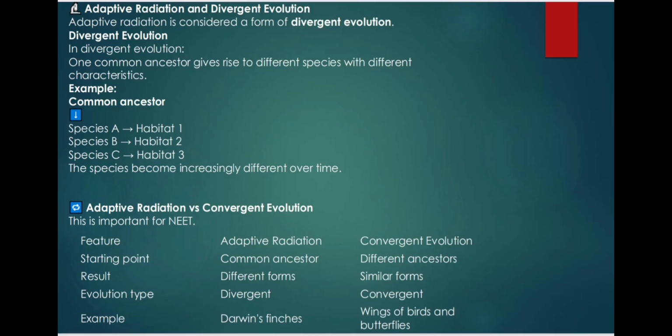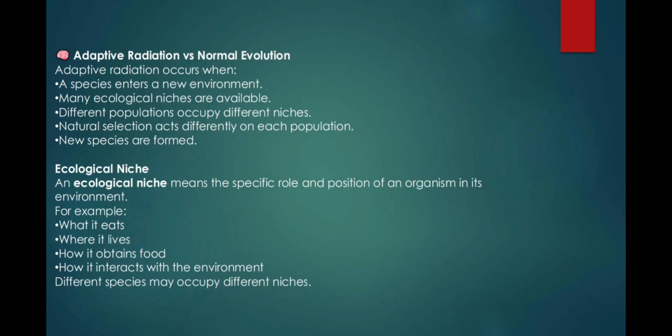Evolution types: divergent, convergent. Example, Darwin's finches. Wings of birds and butterflies. Adaptive radiation versus normal evolution. Adaptive radiation occurs when a species enters a new environment.